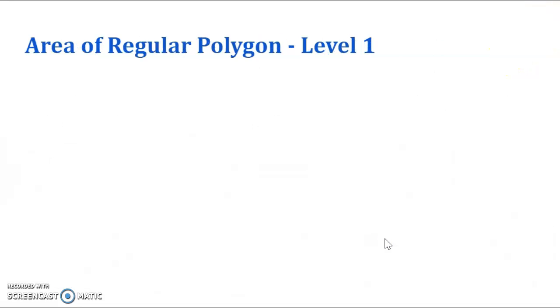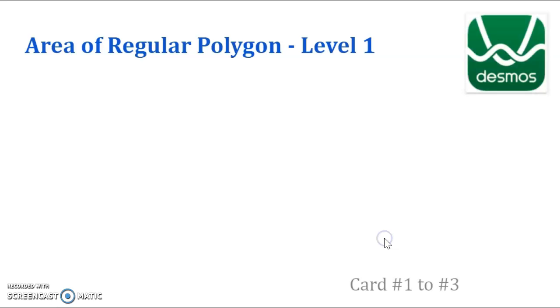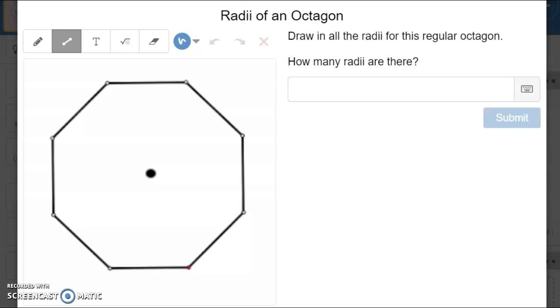Right, so we are going to be exploring area of a regular polygon level 1. And to do that, you're going to be working on Desmos cards number 1, 2, 3. So first card: draw in all the radii of this regular octagon. How many radii are there? It's an octagon, that means there are 8 sides. So how many radii are there? Let's draw them in first.